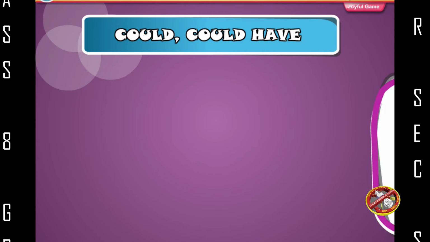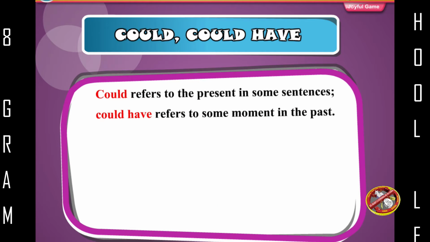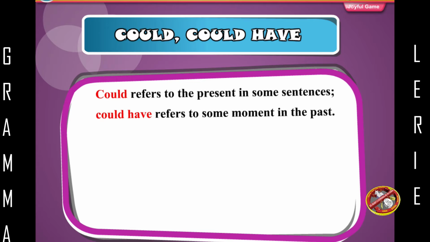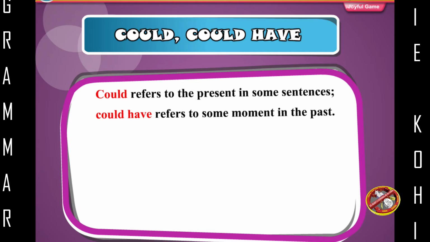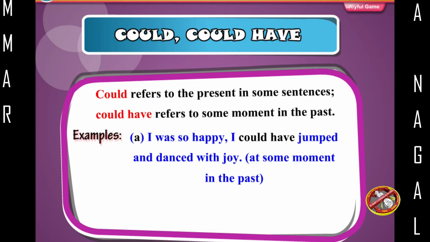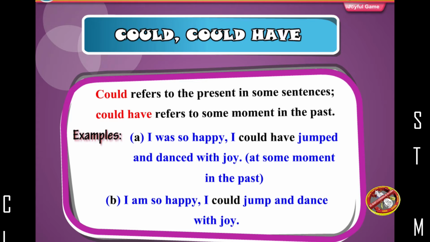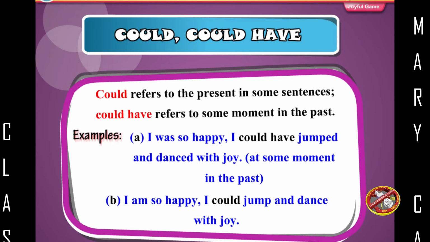Could have. Could refers to the present in some sentences. Could have refers to some moment in the past. Examples. I was so happy. I could have jumped and danced with joy at some moment in the past. I am so happy. I could jump and dance with joy.